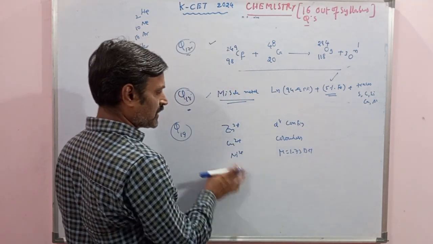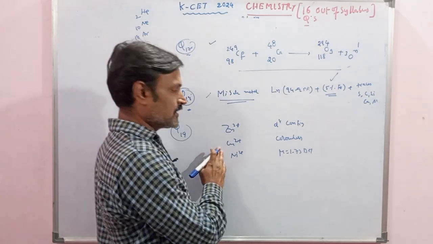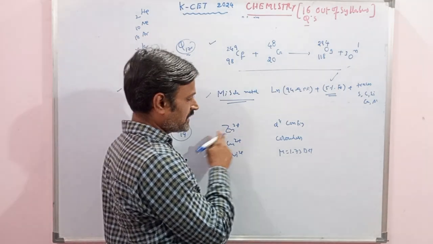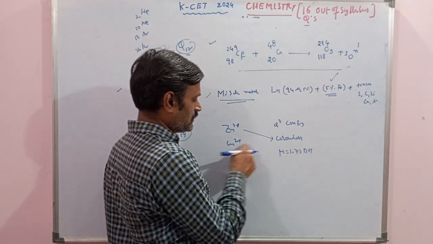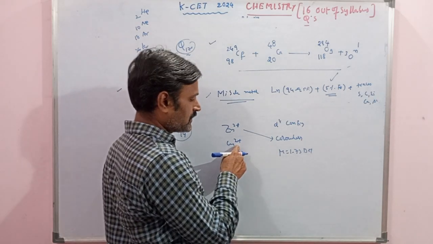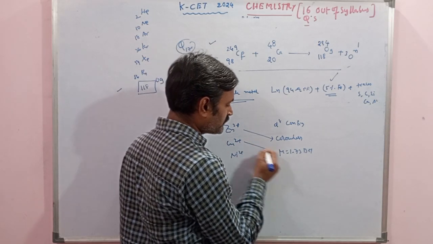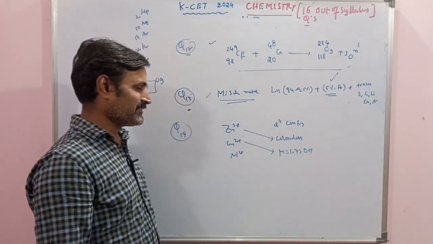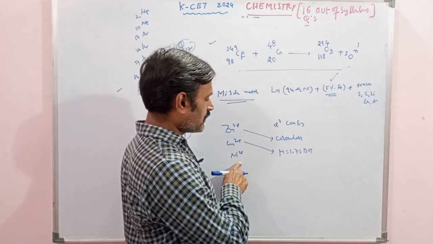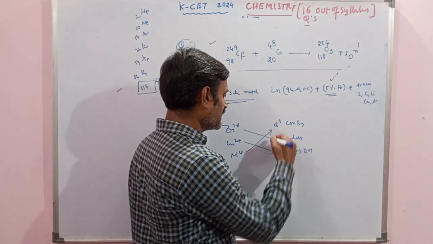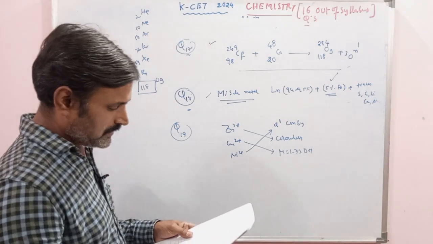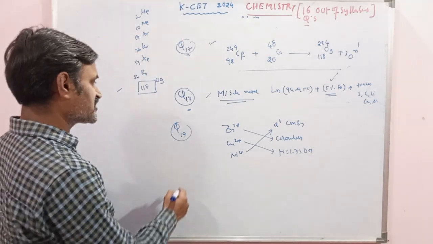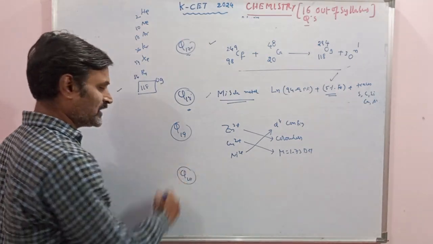If you see this, as you know, transition elements are colored, and for the non-transition element you can go with colorless. Zinc is colorless. Copper ion is there, which has one unpaired electron. If you calculate the mu value, it will come root 3, and root 3 is 1.73. Nickel 2+ electronic configuration is d8. So nickel is the d8 configuration, which is the match the following of question number 19. Next, moving on to question number 20.